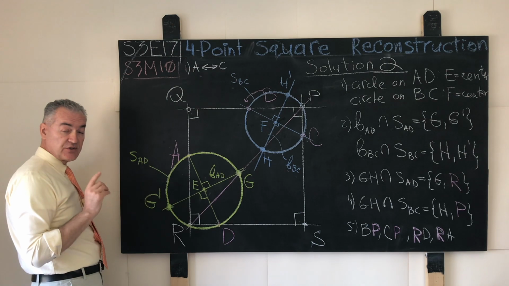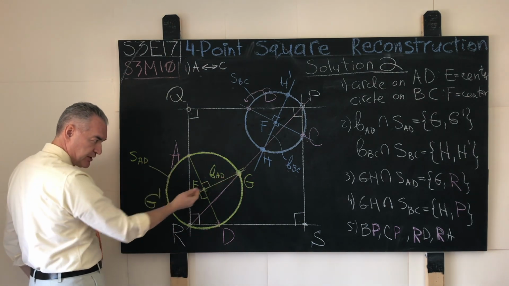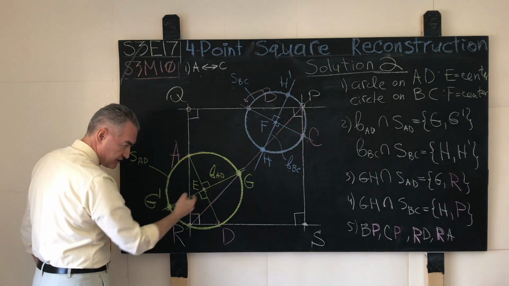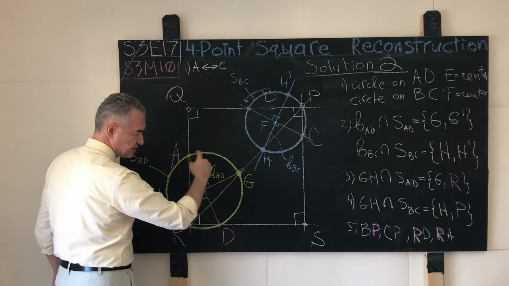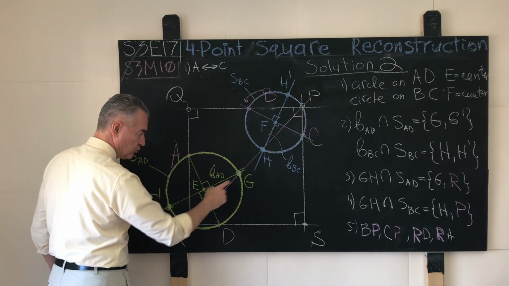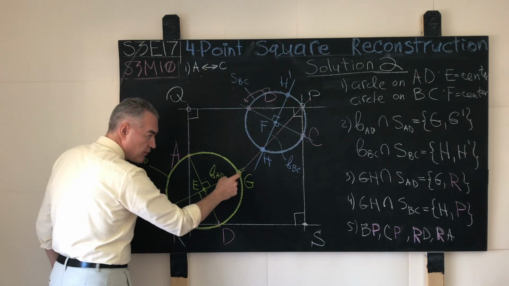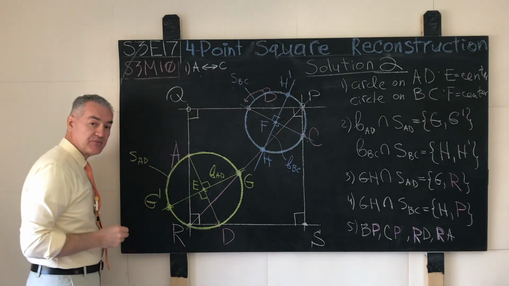But in our case, when the square is not available, the line segment AD is available and its perpendicular bisector BAD is available. As such, if we snap the perpendicular bisector of the line segment AD, this perpendicular bisector will intersect our auxiliary or helper green circle at two distinct points, G and G prime. Right now we concentrate on the point G, and that point G will cut the arc AD exactly in half.